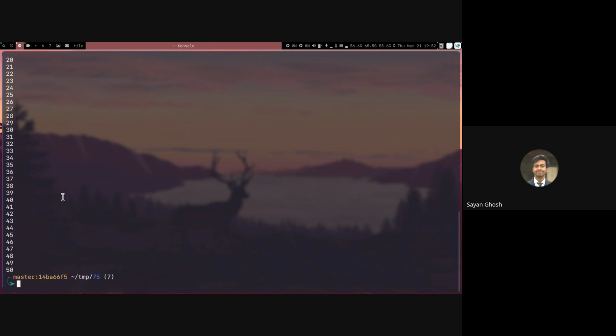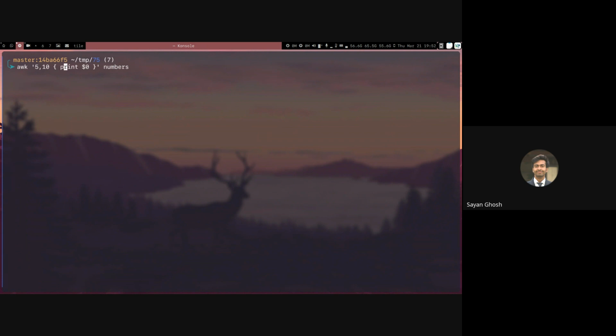Sorry, not this. To match the regex, if I give from the regex of 5 till the regex of 10, or let's say from 15 till 20, you can see it prints only the lines that match 15, 16, 17, 18, 19, 20.